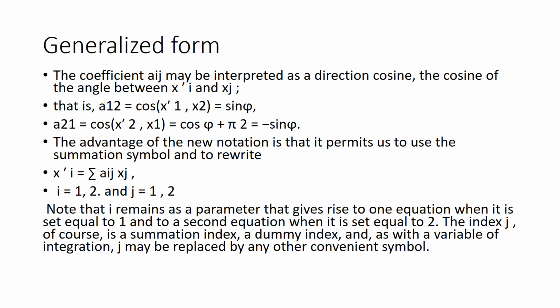In this way, the law of transformation is completed in terms of direction cosines, that is denoted by aij. For n dimension, i will be from 1 to n, j will also be 1 to n.